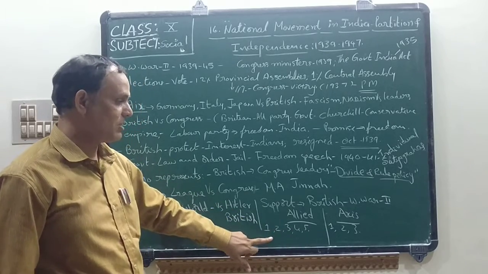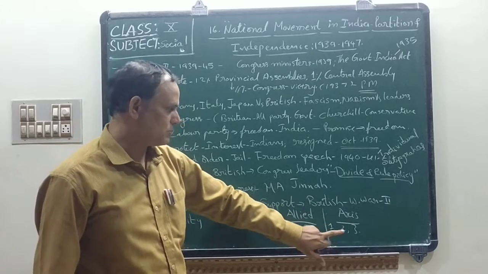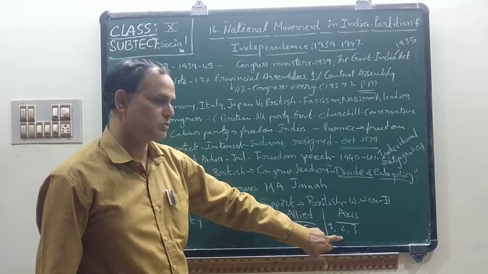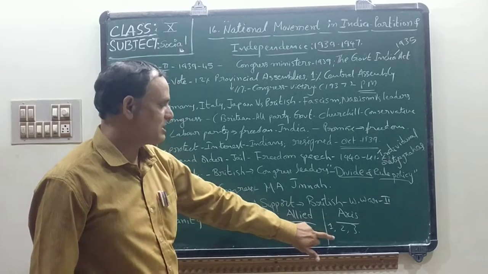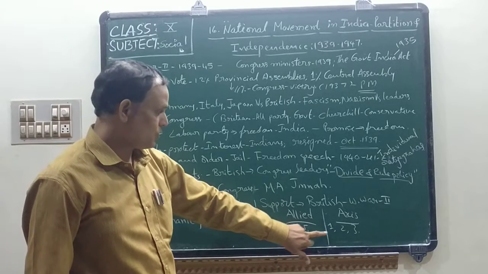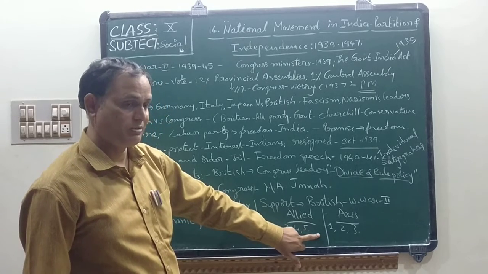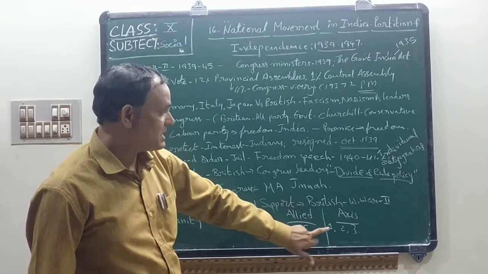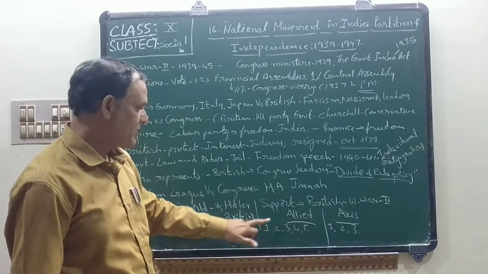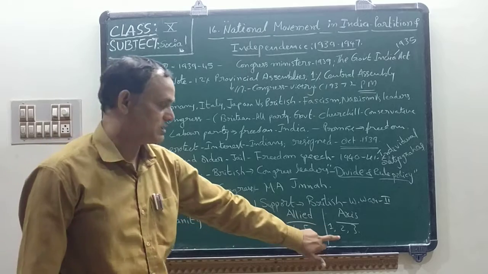These countries are on one side. Next, Axis power groups: Germany, Italy, Japan. These three countries are one group. So these countries came together and fought each other. So finally, in 1945, what happened? At the initial stage, these countries were getting victory, but finally the Allied group countries got victory over these three countries.